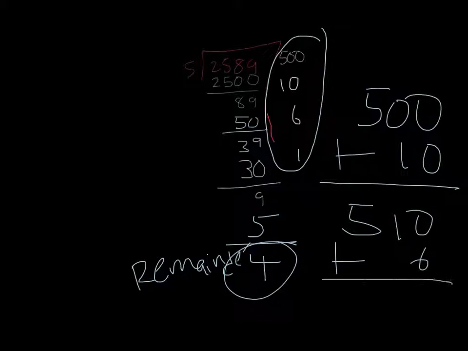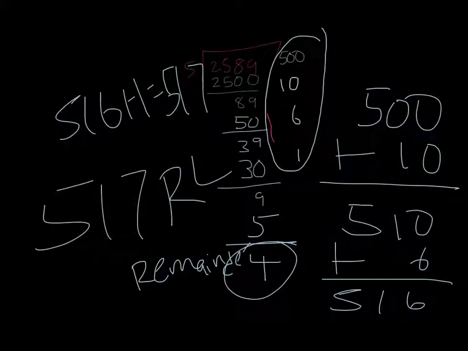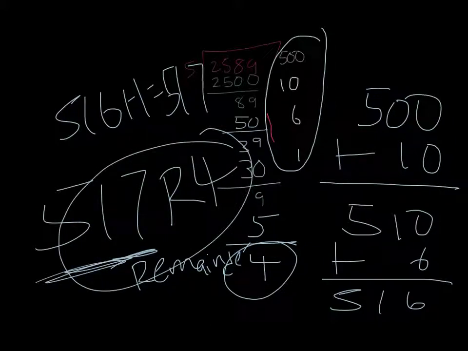You should have got 516, remainder 4. Oh, I'm sorry, it's supposed to be 517. Little mistake there.